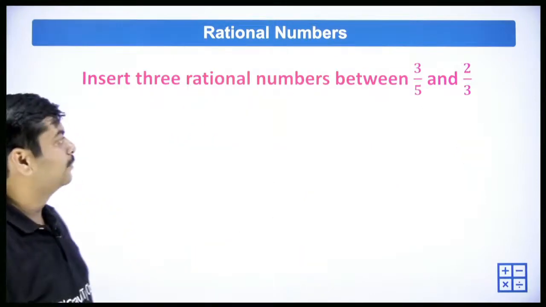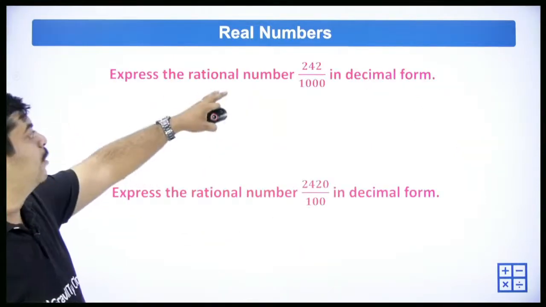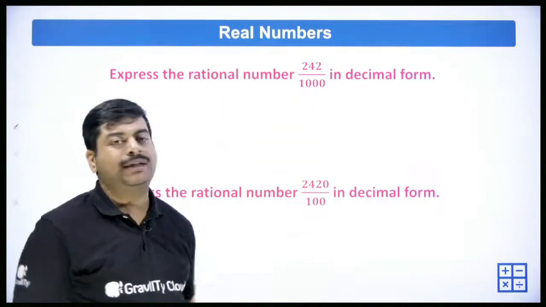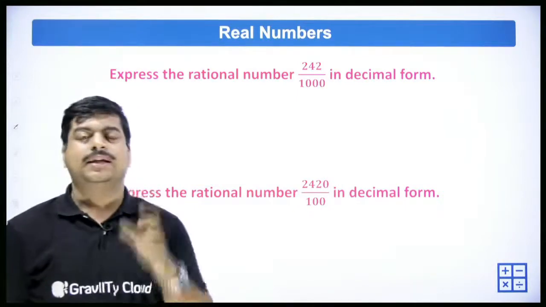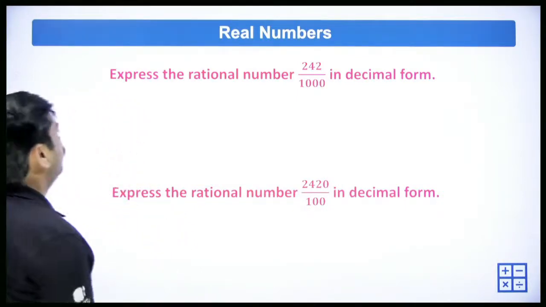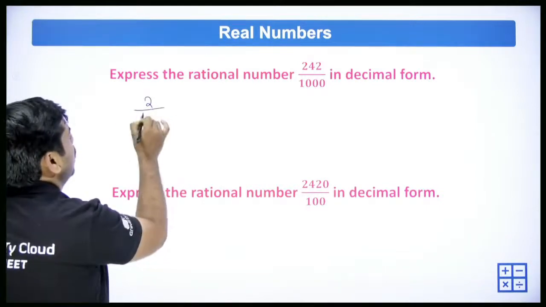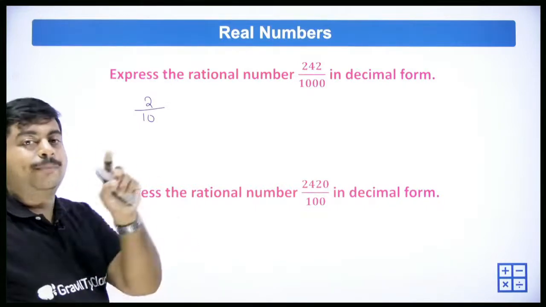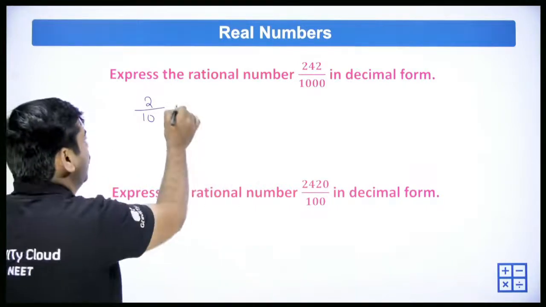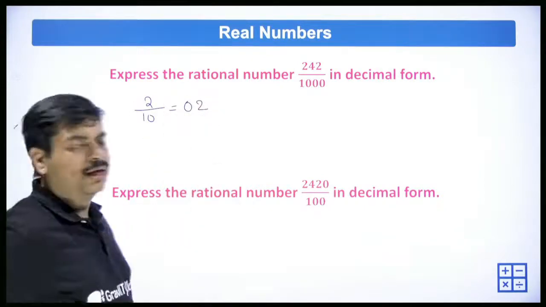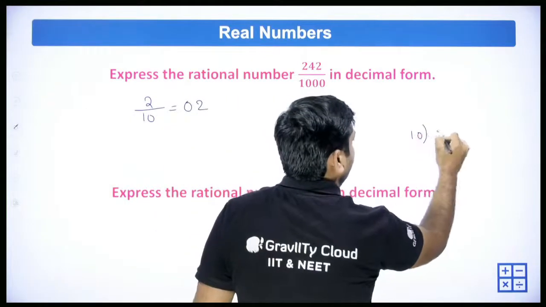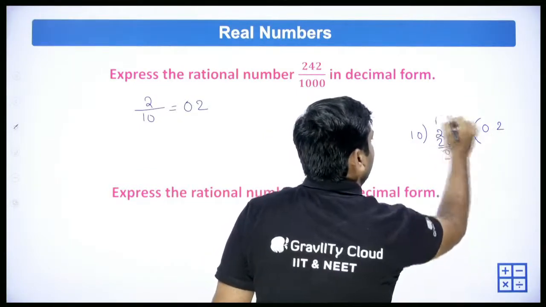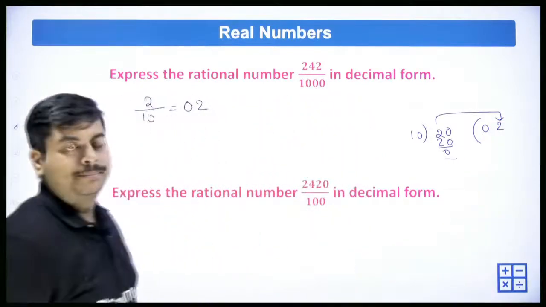Correct? Next one. Express the rational number 242/1000 in decimal form. Whenever you have 1000 or 100, 10 or 10,000, 1 lakh, it is very easy. I'll give you small examples. For example, I have 2/10. We have one 0 here, so that means we need to keep one decimal place in the final answer: 0.2. You can divide it normally and you'll understand. 10 and 2, you keep 0.0, 10 twos are 20, so the same number will come here with one decimal.